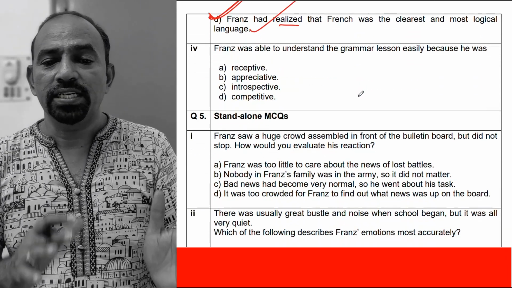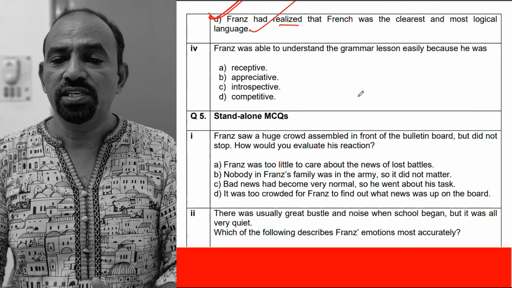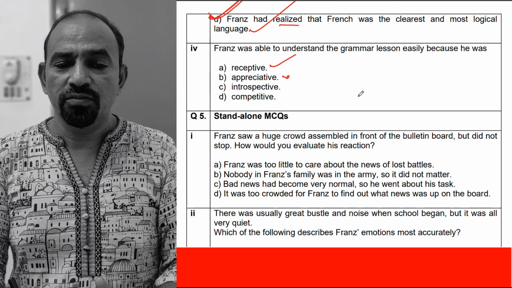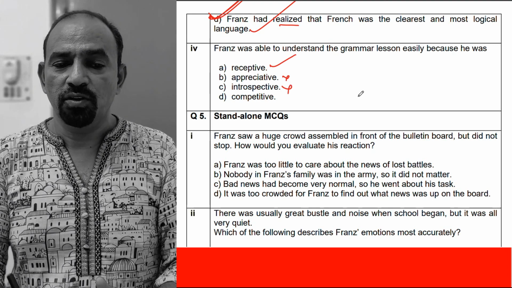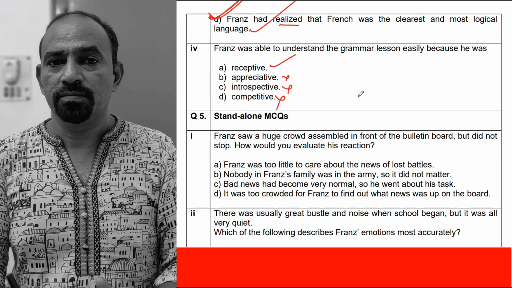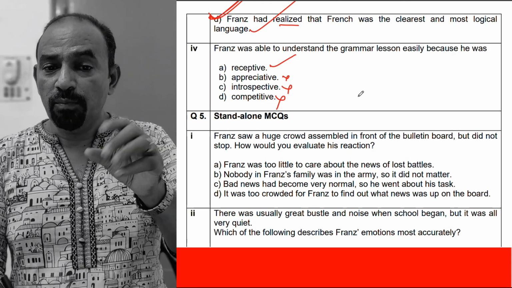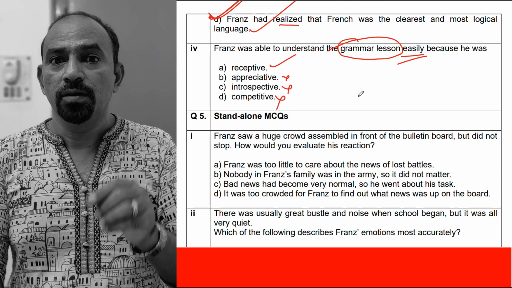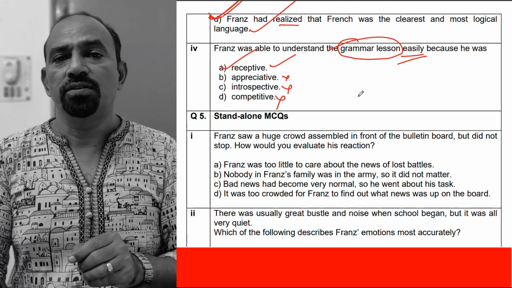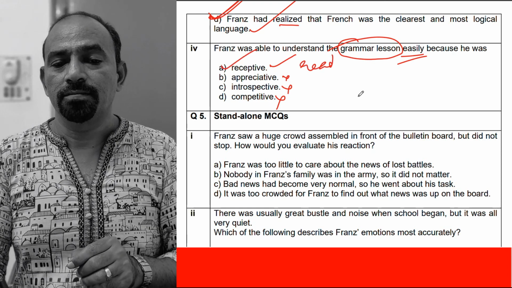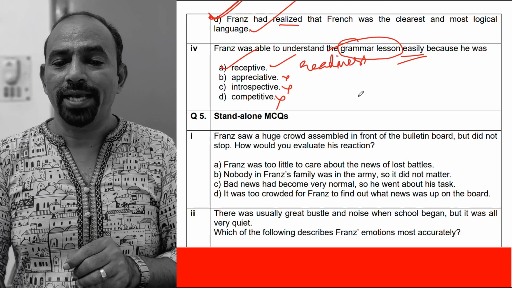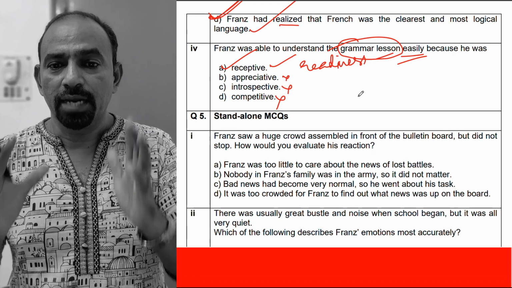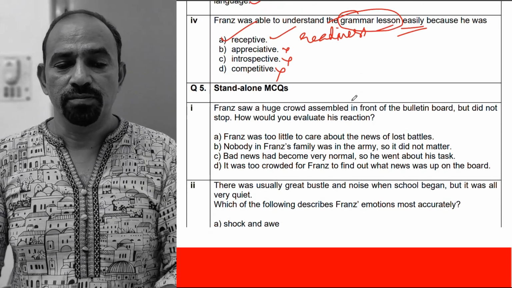Franz was able to understand the grammar lesson easily because he was receptive, maybe appreciative, no, introspective, no, competitive. So he was able to understand the grammar lesson easily because he was receptive, his readiness to accept, that proves that the grammar lesson was so easy.